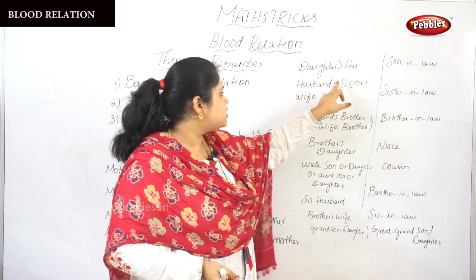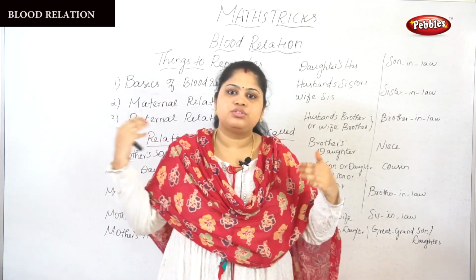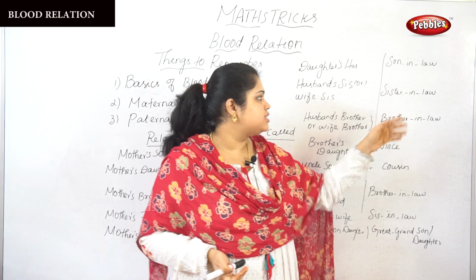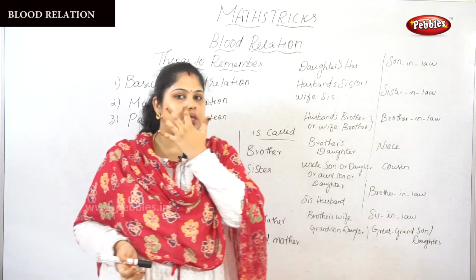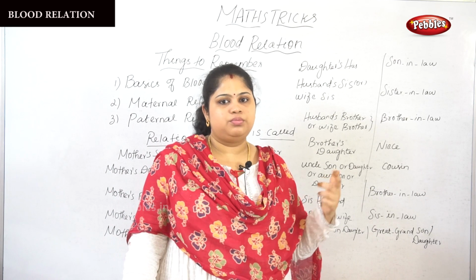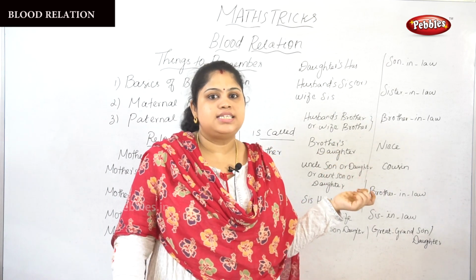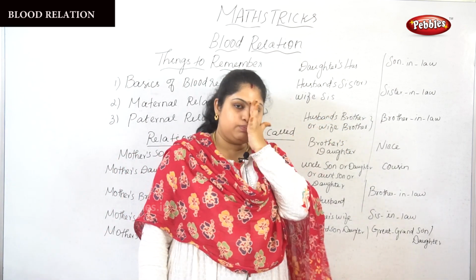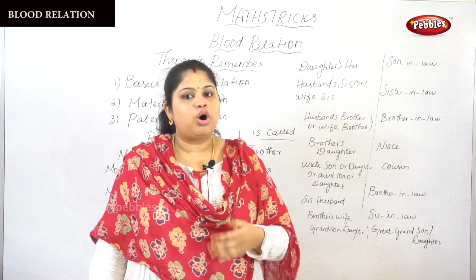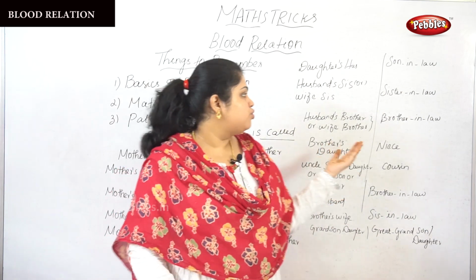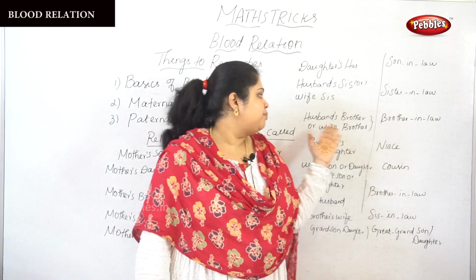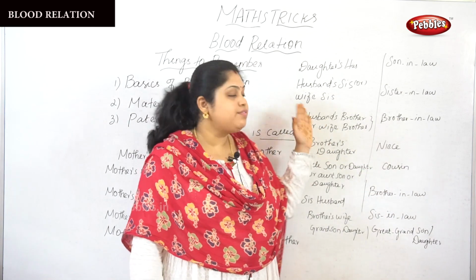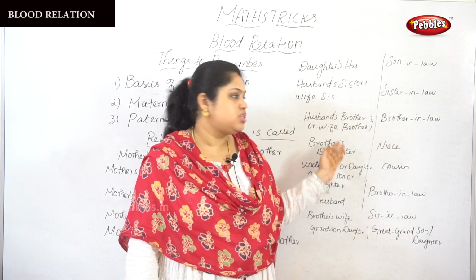Next one, husband's sister or wife's sister. So our husband's sister or wife's sister is called a sister-in-law. Next one, husband's brother or wife's brother. So husband's brother or wife's brother we used to call a brother-in-law. For example, husband's sister means sister-in-law, husband's brother means brother-in-law, wife's sister means sister-in-law, wife's brother means brother-in-law.